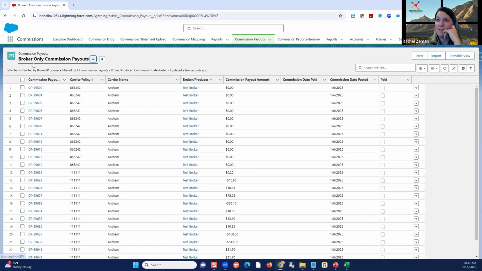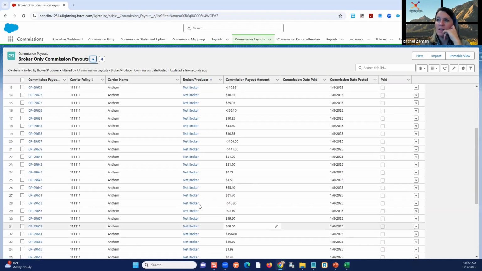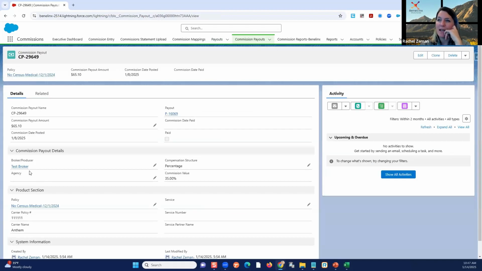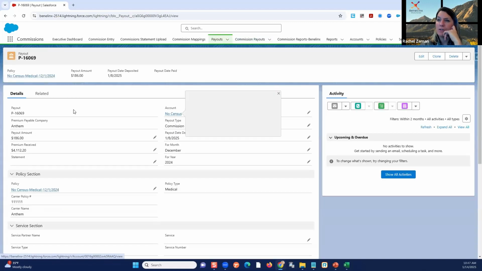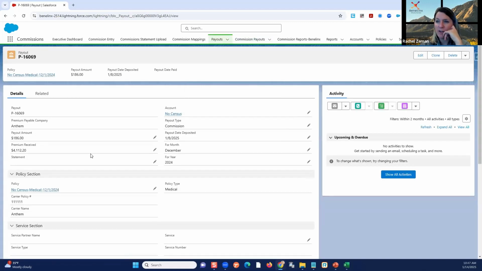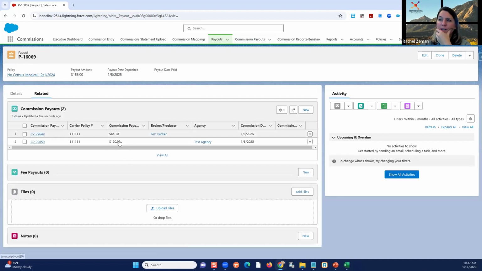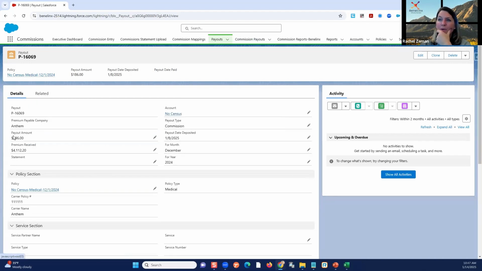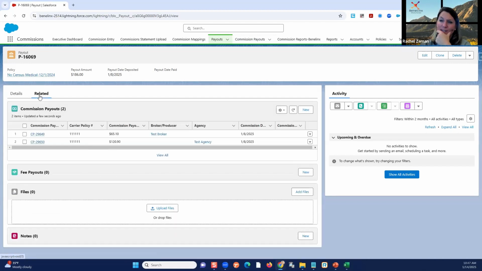If I want to see those commission splits at the producer level, I can do that here as well, right? I have this filtered to show brokers only, and now I can see each one of those records created and how much of the total this particular producer received. I can go into those records, I can see the details, and I can back into the actual payout. So I can go in and see all the details, every granular 36 cents, 42 cents. I can see the splits. I can see all that information. Here's another example of what was split. I put the total in by importing the statement, and the system does the rest, as long as I have them set correctly.